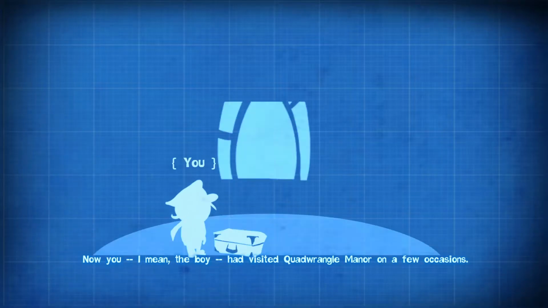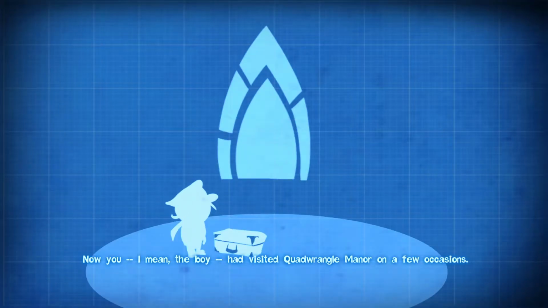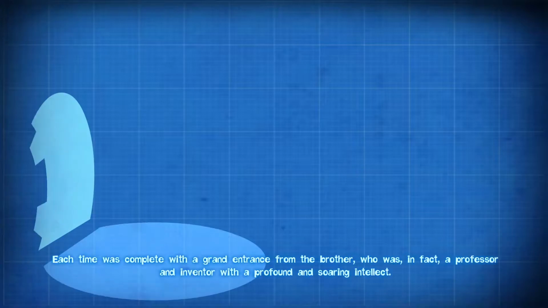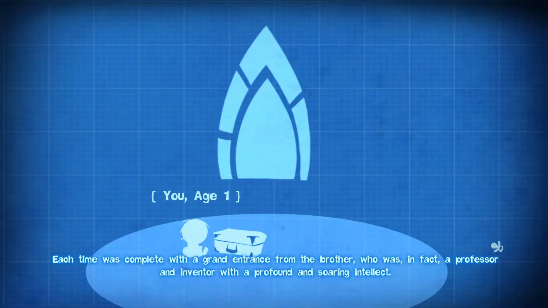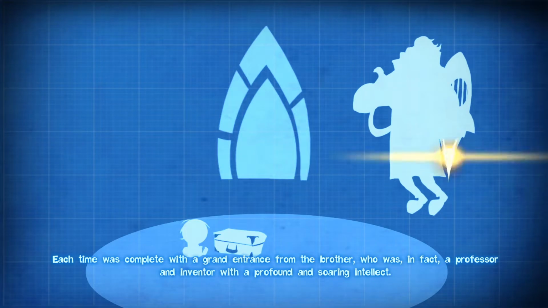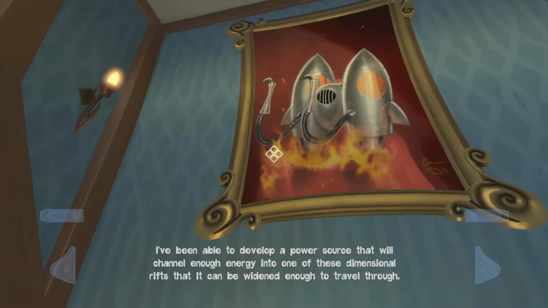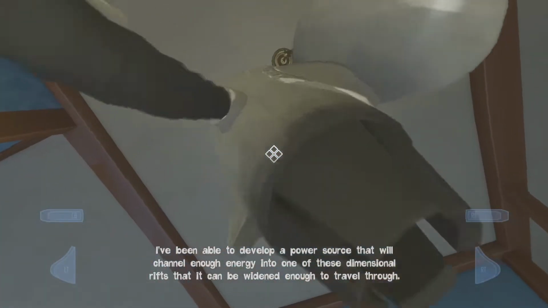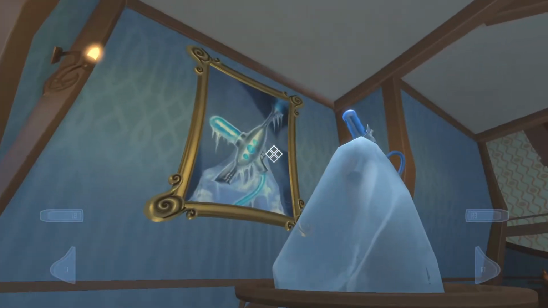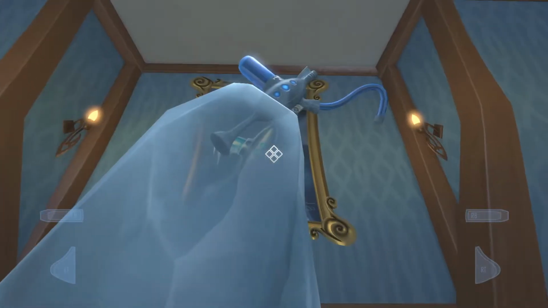He is also pretty conceited and believes himself to be the smartest person on Earth, which in this universe is kind of true, as he is the only person in the world who has been able to single-handedly access rifts to other dimensions. We also see some of his other failed inventions during the game, like a jetpack that sets your booty on fire, or a freezing gun that froze itself.